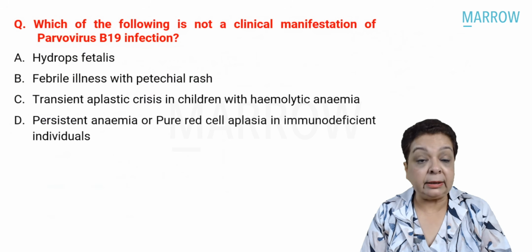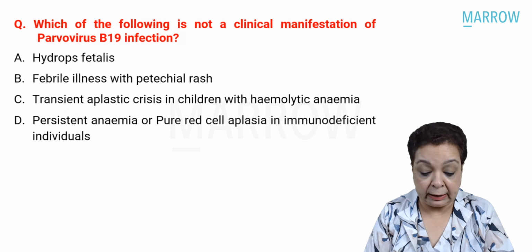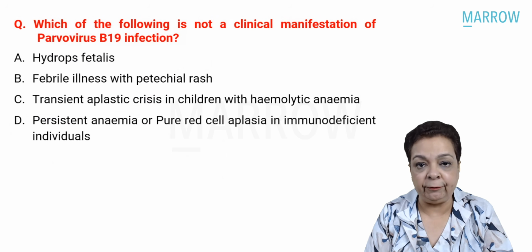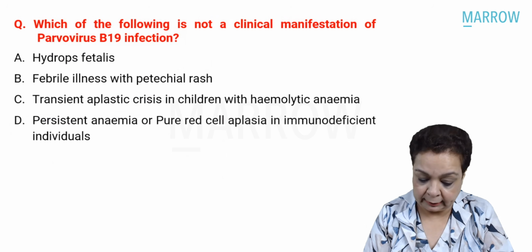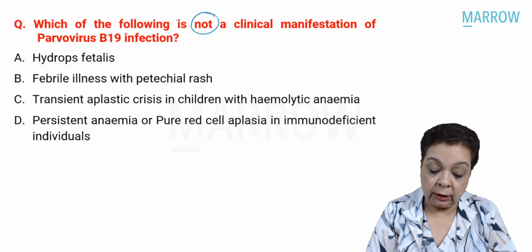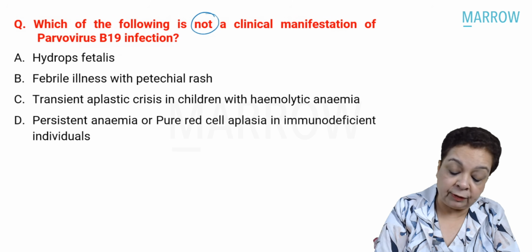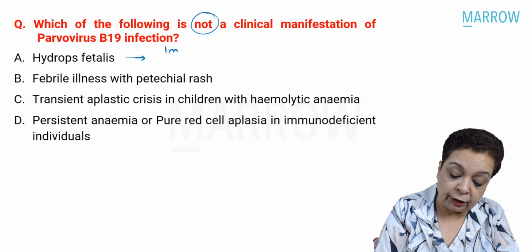Which of the following is not a clinical manifestation of Parvovirus B19? Again, parvovirus is a very important topic for the INI-CET exam. We've been asked, it does not cause which of the following? Does it cause hydrops fetalis? Yes, hydrops fetalis is of two types: immune and non-immune hydrops fetalis.